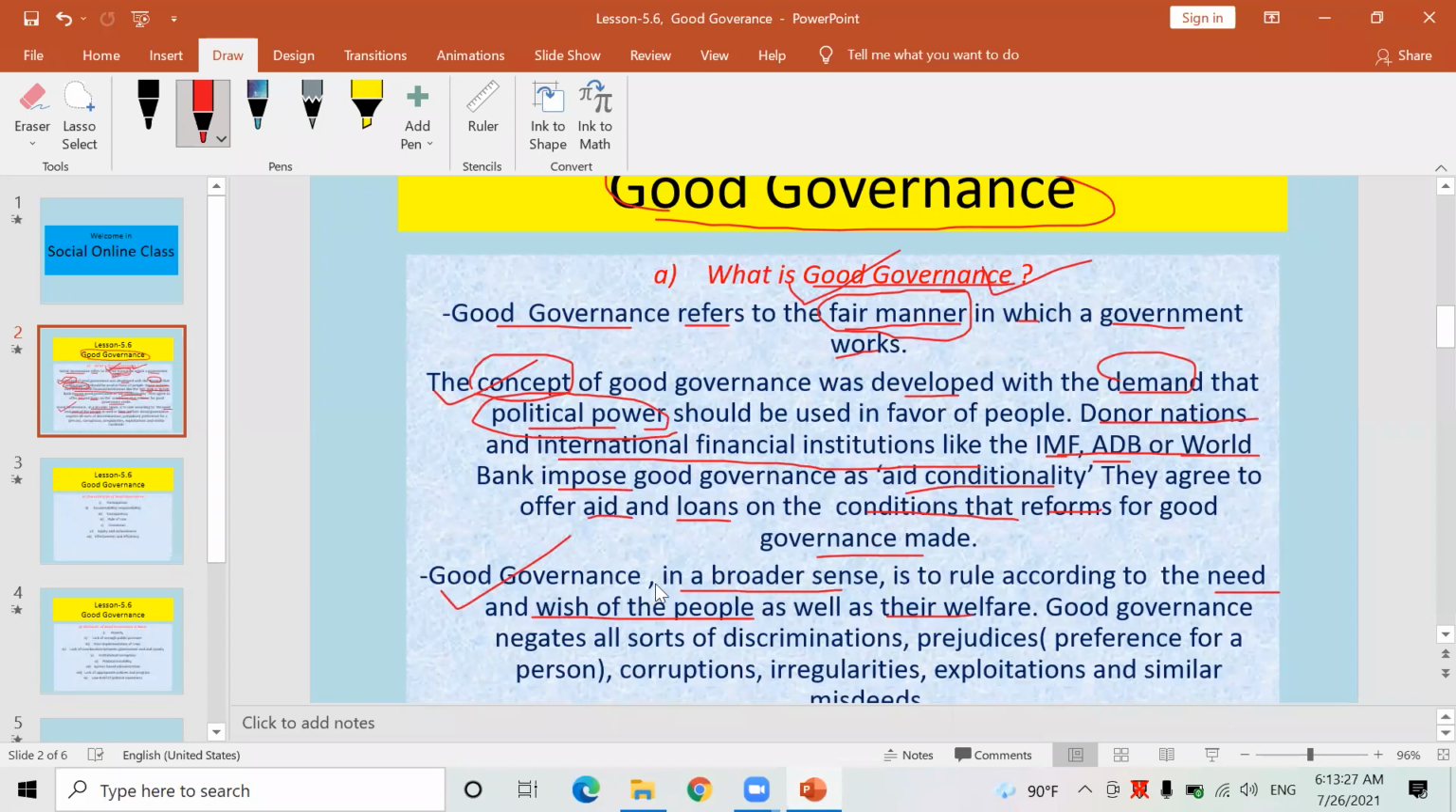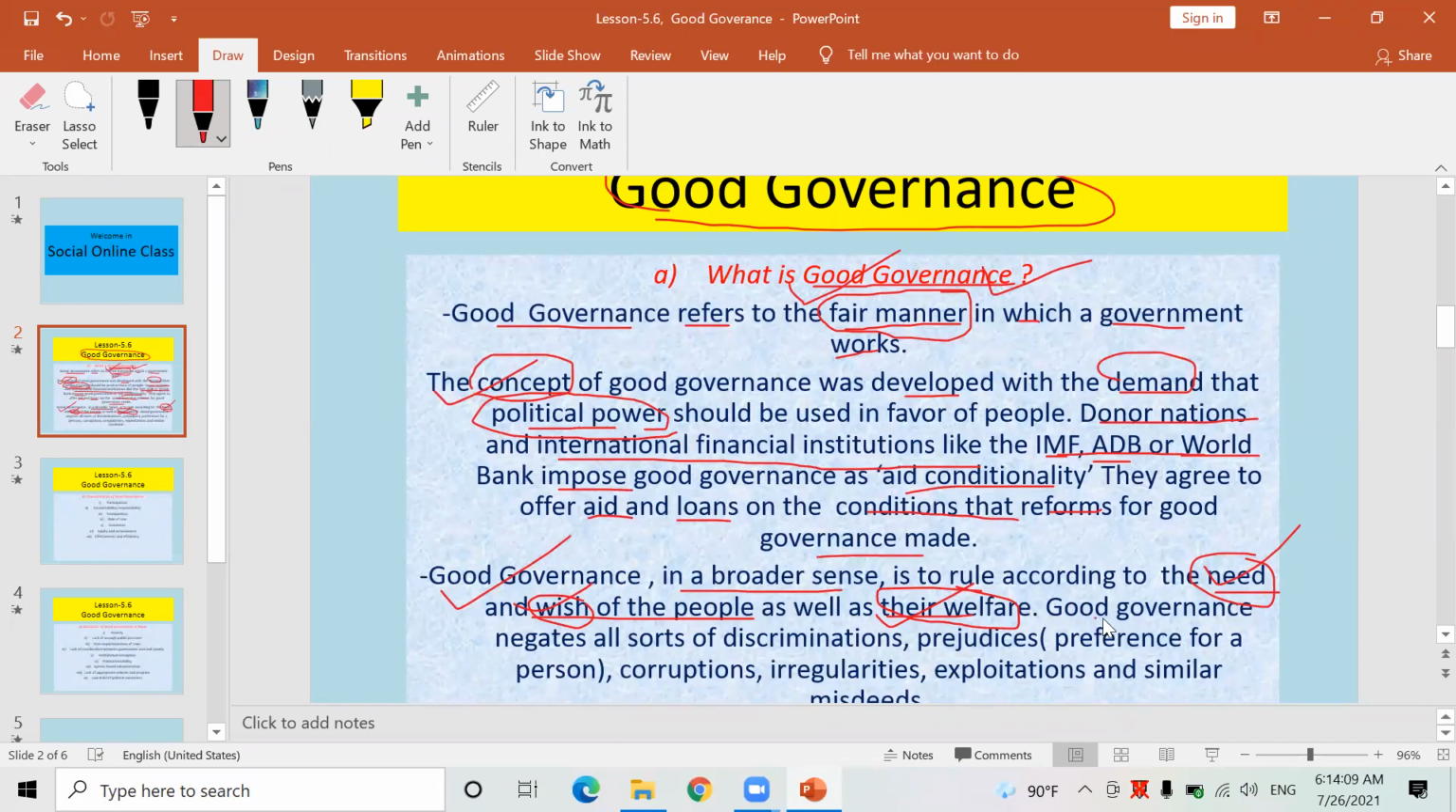Okay, it means good governance is such a ruling system, or process of ruling, where the ruler tries to fulfill the needs and wishes of the people and carry out every activity for their welfare. What does it mean? If there is any government which is fulfilling the needs and wishes of the people, and working solely for the welfare of the people, such a government is maintaining good governance.